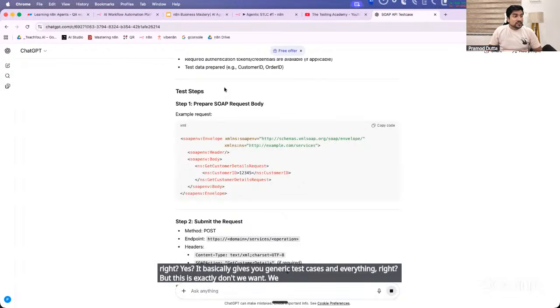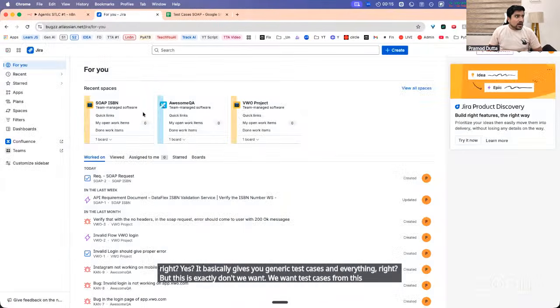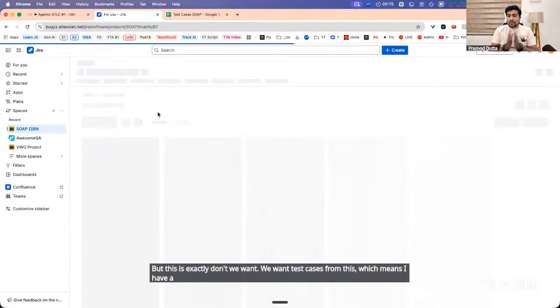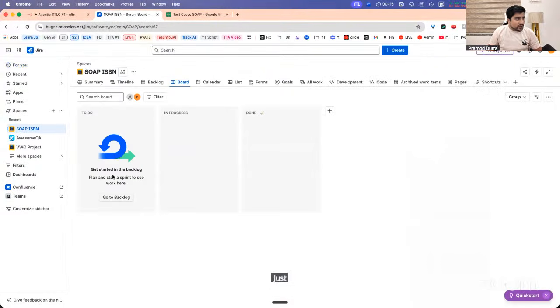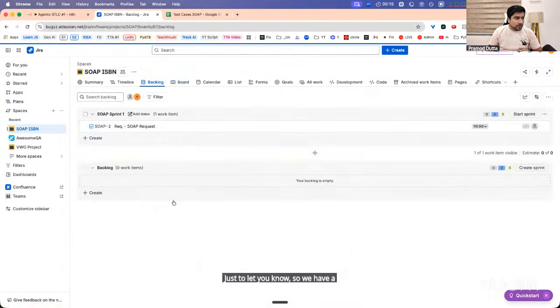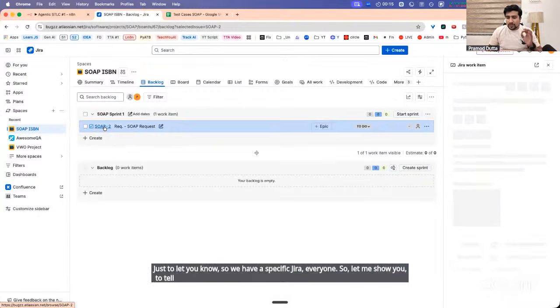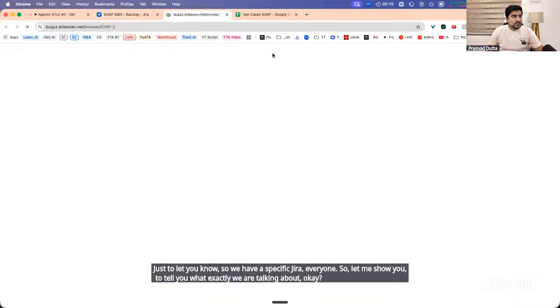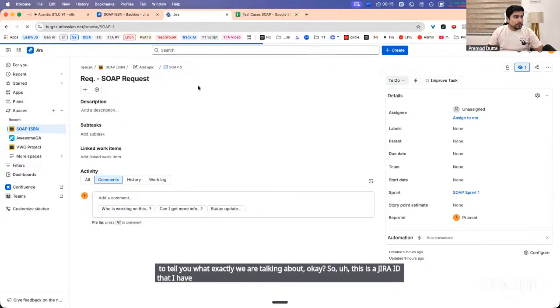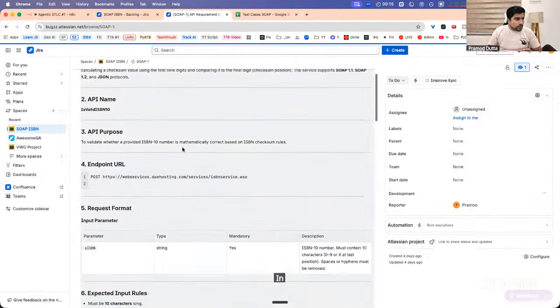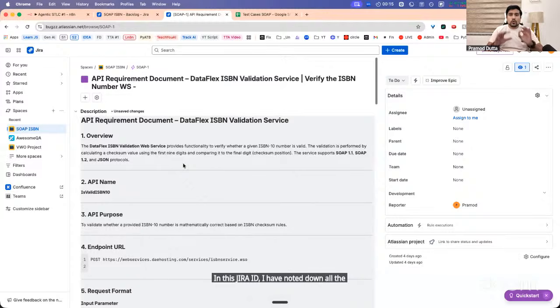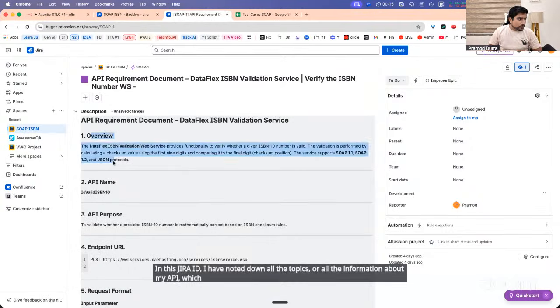We want test cases from this, which means I have a specific Jira ID. Everyone, just to let you know, we have a specific Jira. Let me show you what exactly we are talking about. This is a Jira ID that I have, SOAP-1. In this Jira ID, I have noted down all the information about my API, which means my overview, the API name.